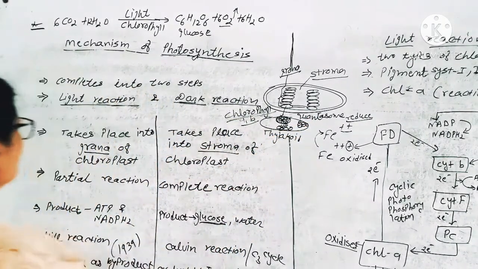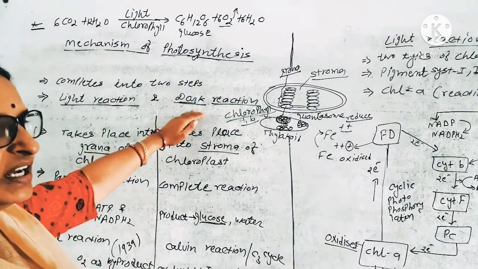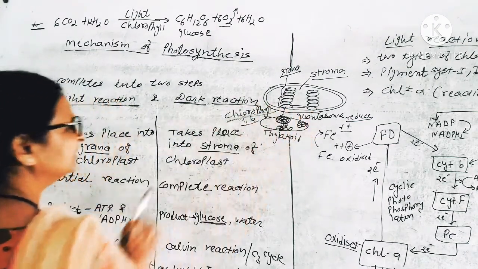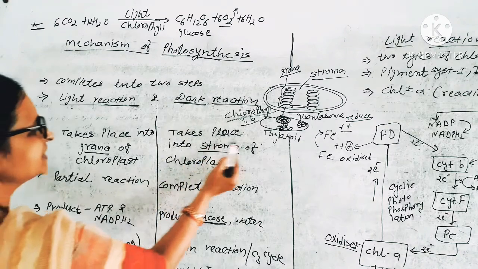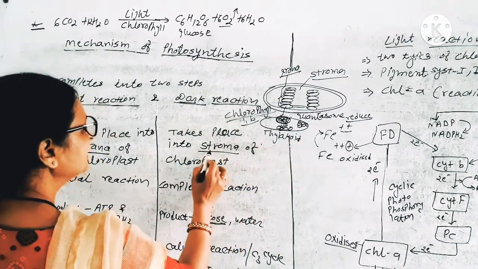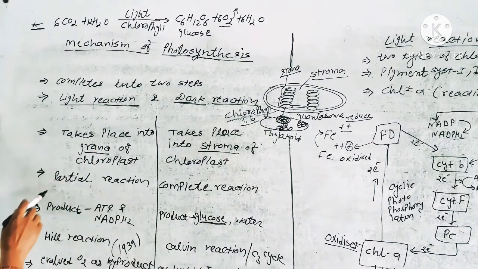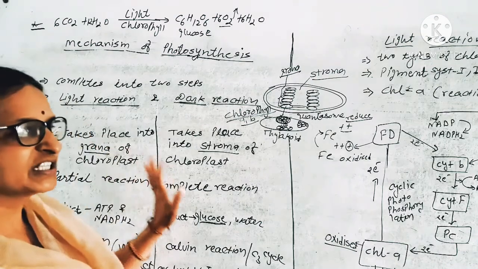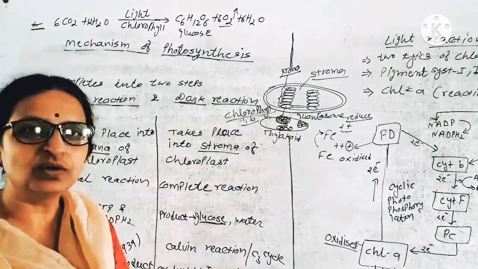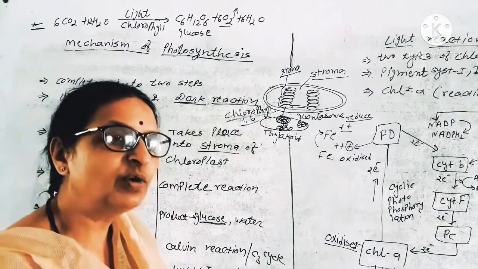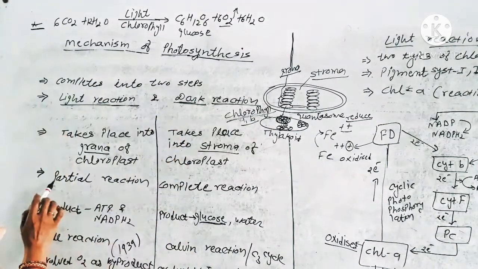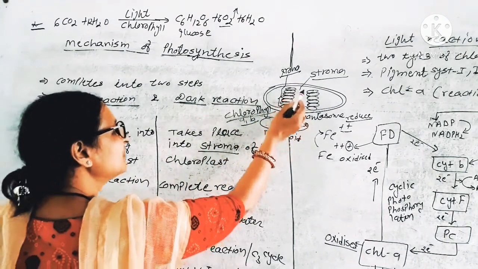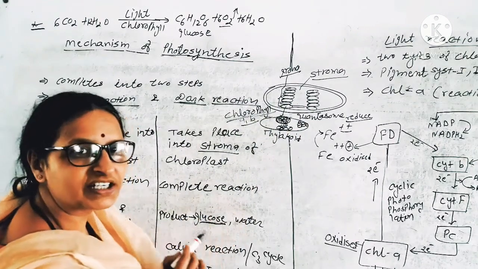So basically photosynthesis takes place in light reaction and dark reaction. Light reaction takes place in the grana part of the chloroplast and dark reaction takes place in the stroma part of the chloroplast. The light reaction is the partial reaction because in the presence of light in the grana, no food synthesis takes place, no preparation of glucose here. So it is called partial reaction. And in the stroma glucose formation is found, that is why it is called complete reaction.